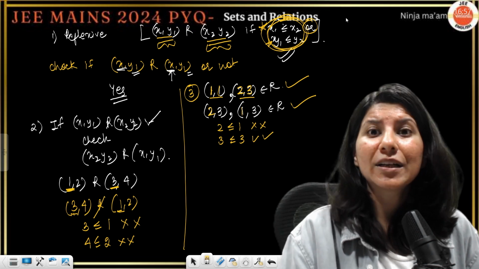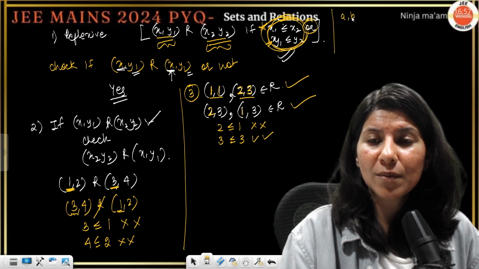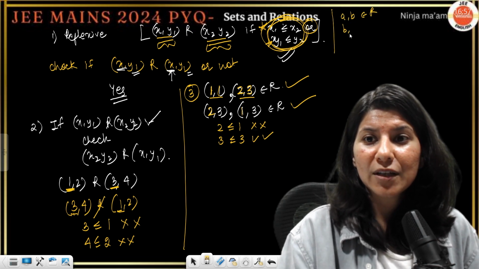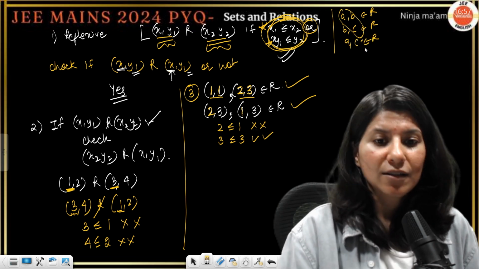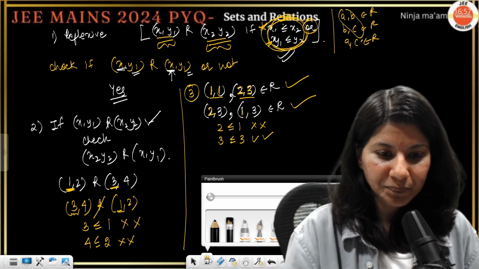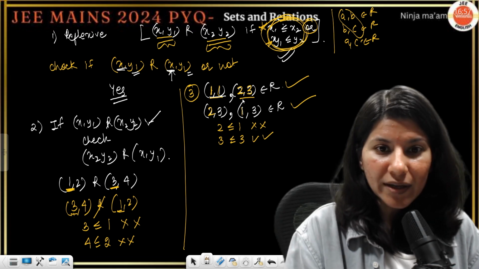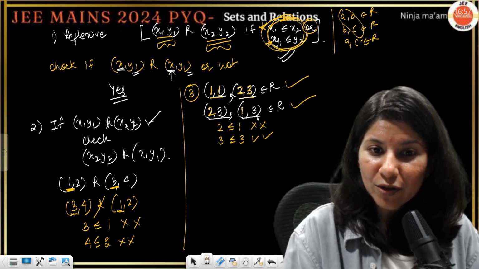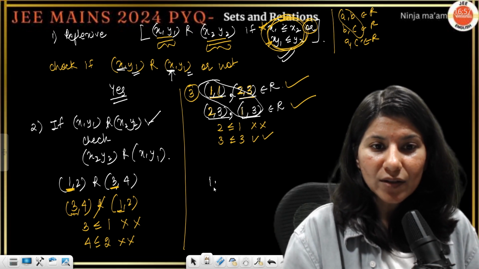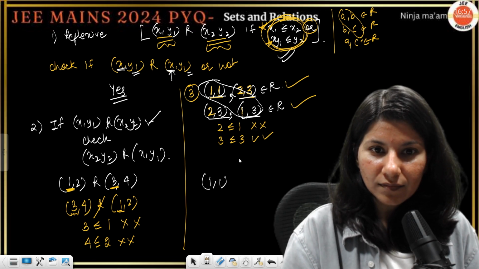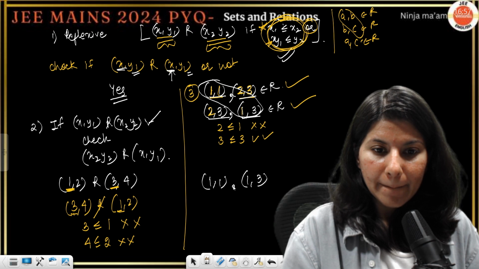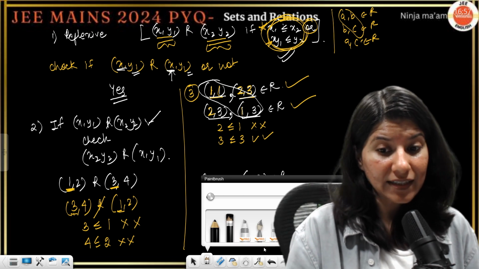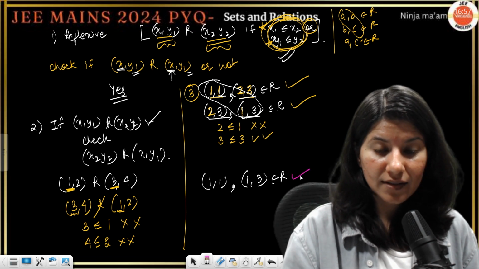Now, what is the condition for transitive? If (A, B) belongs to R and (B, C) belongs to R, then (A, C) should also belong to R. Let us check if it is happening. Yes, (1, 1), (2, 3) belong to R, (2, 3), (1, 3) belong. That means (1, 1) and (1, 3) belong to R, which is fine.